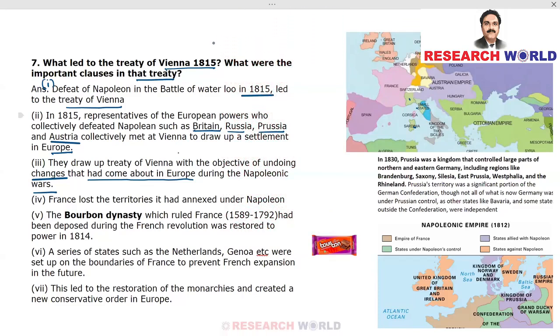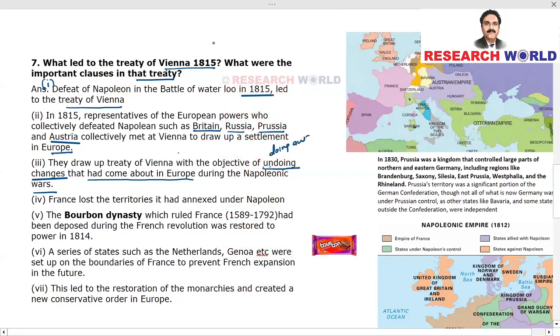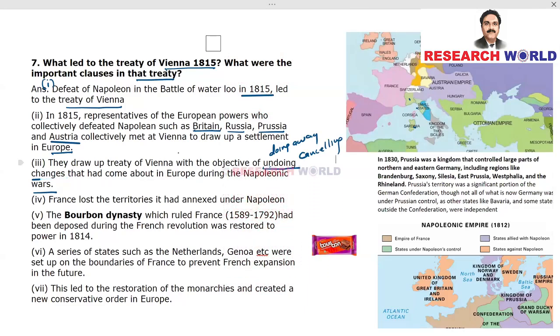So they drew up this Treaty of Vienna with the objective of undoing, meaning doing away with or cancelling, changes that had come about in Europe during the Napoleonic Wars. All right, so undoing of changes brought in by Napoleon.